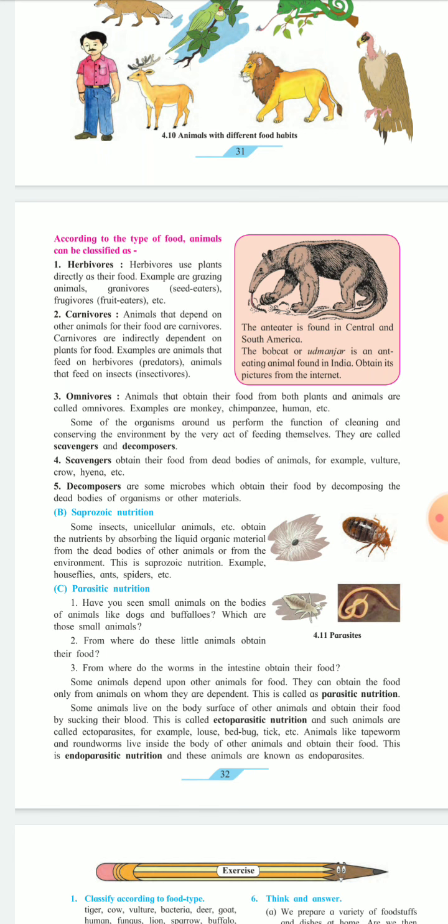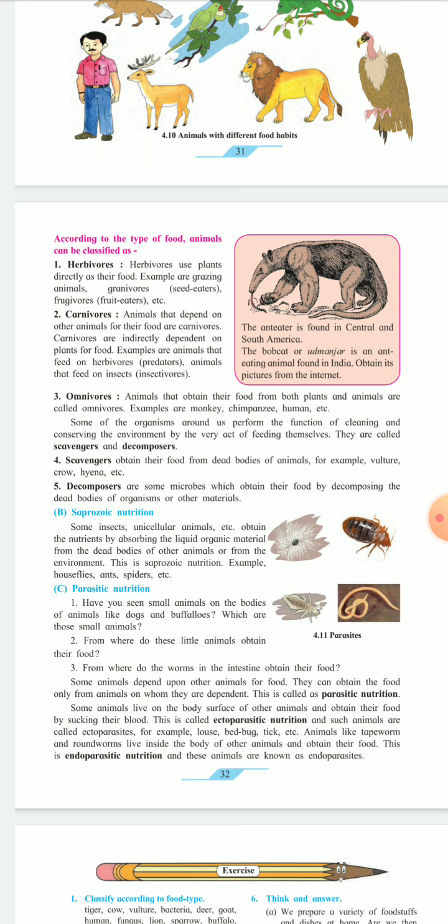Third type of nutrition is parasitic nutrition. Okay, have you seen small animals on the bodies of animals like dogs and buffaloes? Which are those small animals? Yes, you can observe the small animals on the body of the buffaloes, that are ticks or some lice or bed bugs.